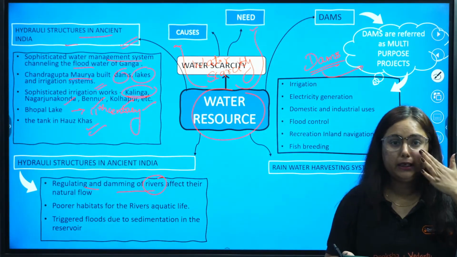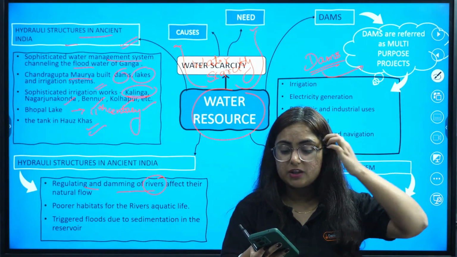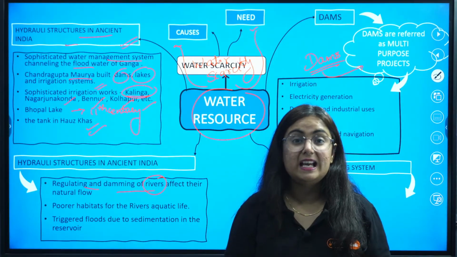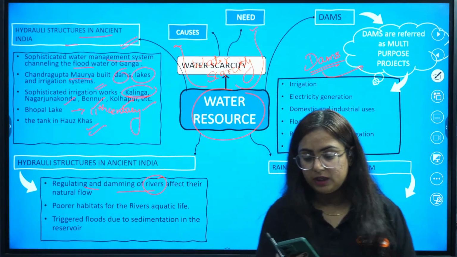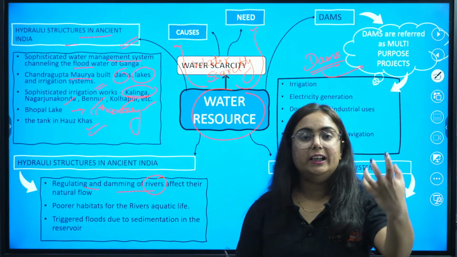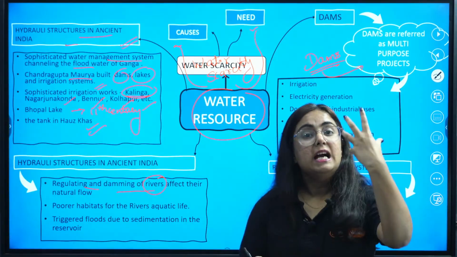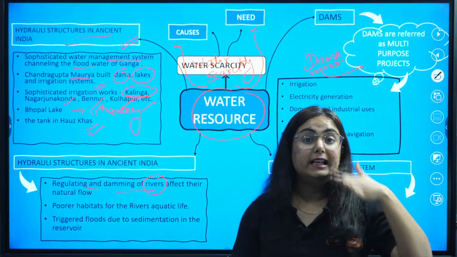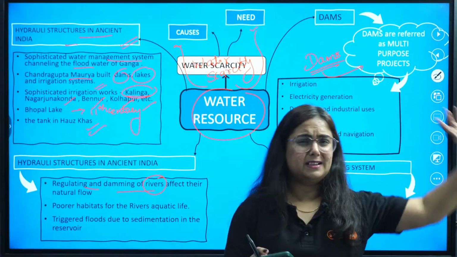When India became independent, what did Jawaharlal Nehru say about dams? Tell me in the comment section. What are dams? They are temples of dash. Tell me quickly. So dams are made basically to control the flow of river water, channelize it, and collect the river water so that when there is no water in the river, it can be used by the people for general purposes, industrial purposes, etc.